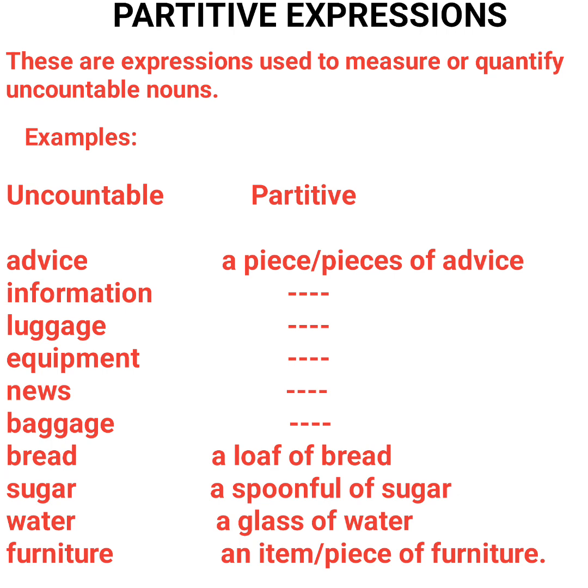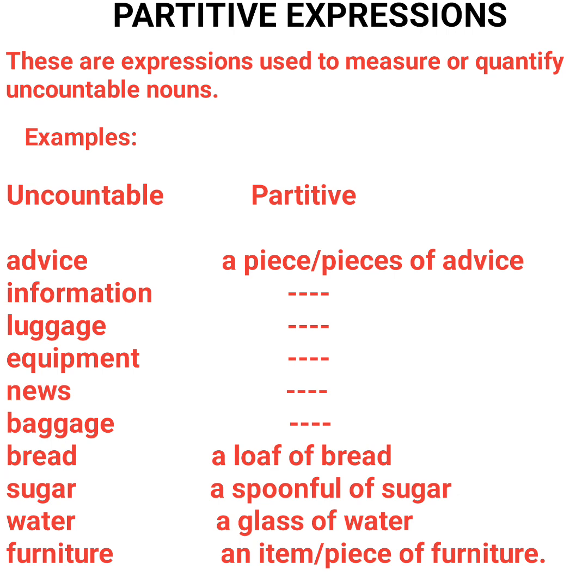So all our uncountable nouns, they have their partitive expressions to quantify them. Those are things that we use to quantify the uncountable noun. For instance, advice, information, luggage, equipment, news, baggage.